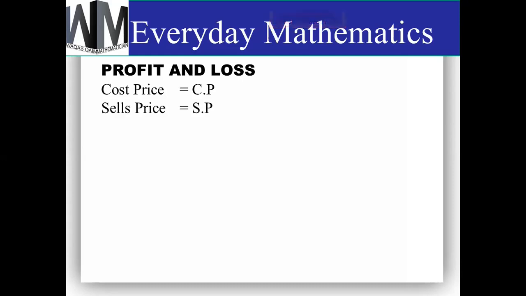And the second one is sales price or selling price. The sales price is the price at which that businessman or shopkeeper sells that item. The amount at which he is purchasing is called cost price, and the amount at which he is selling is called sales price. And the difference of these two prices will either be profit or loss.